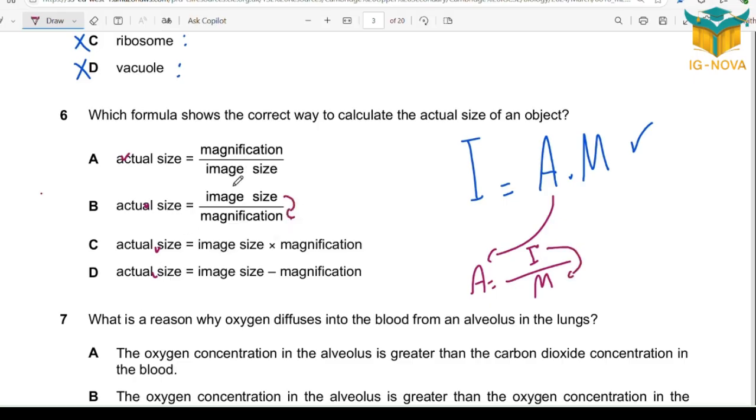So image size over magnification. Magnification over image, wrong. Image multiplied by magnification, wrong. Image minus magnification, also wrong. So option B is correct.